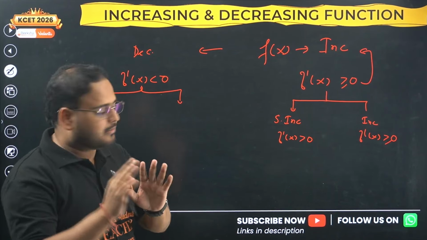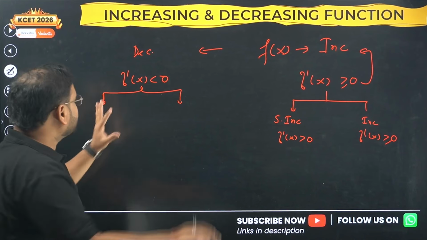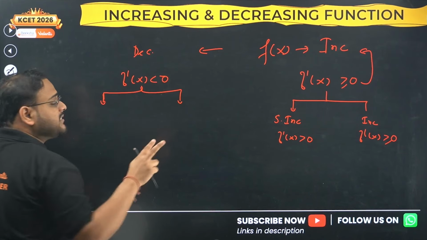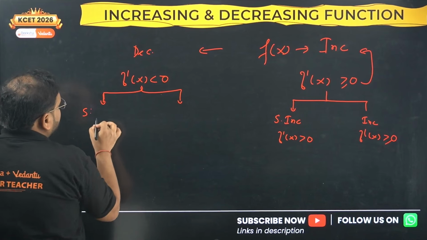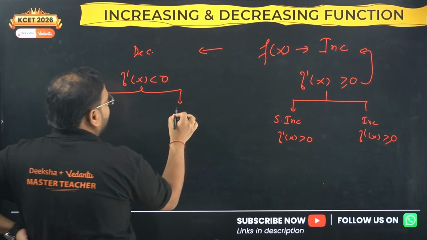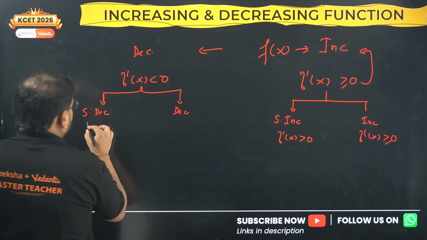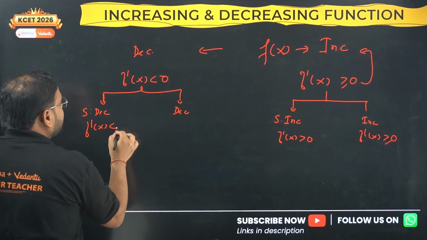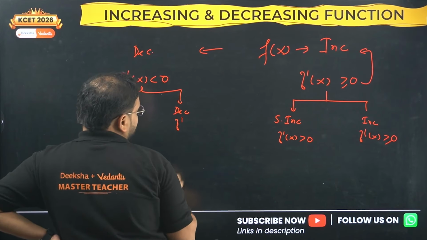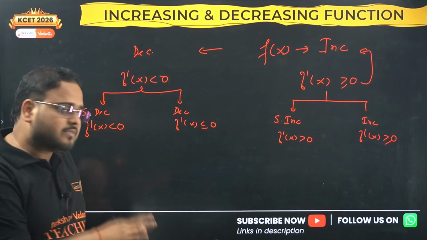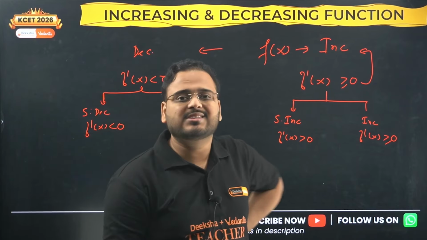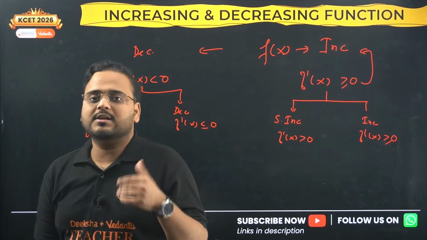Yes, so there was some disturbance. Let's continue from here again. So when f dash of x is less than 0, we have two cases in this as well, strictly decreasing function, and we have only decreasing function. For this we'll have it without equality, and for this we'll have f dash of x less than or equal to 0 also true.